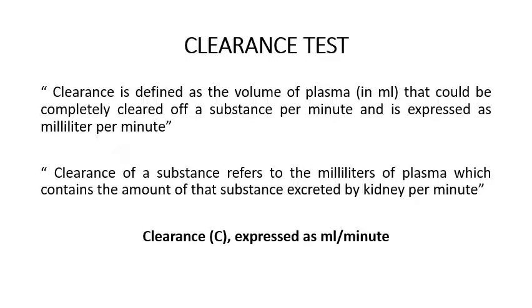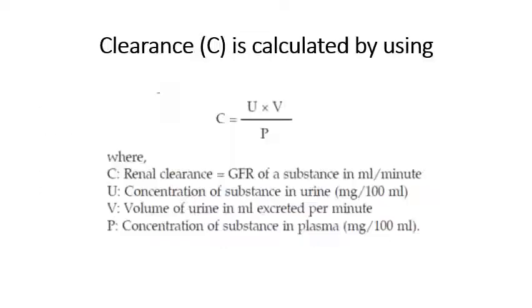Before that, you should understand the meaning of clearance. Clearance is defined as the volume of plasma in ml completely cleared of a substance per minute, and is expressed in milliliter per minute. It is represented as C. The equation to find the clearance is always C = UV by P.